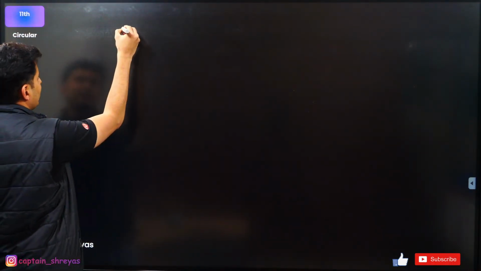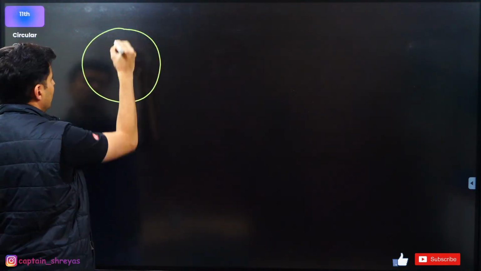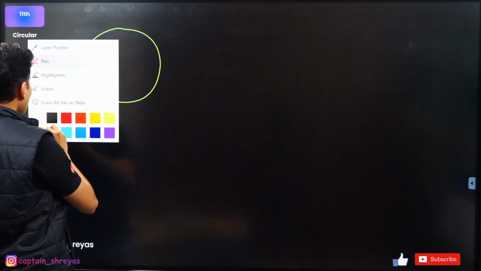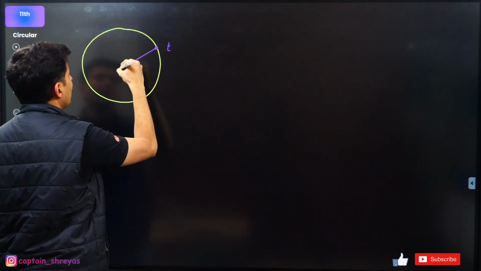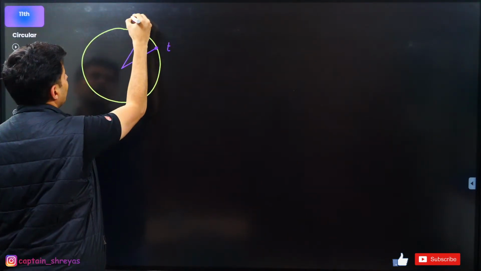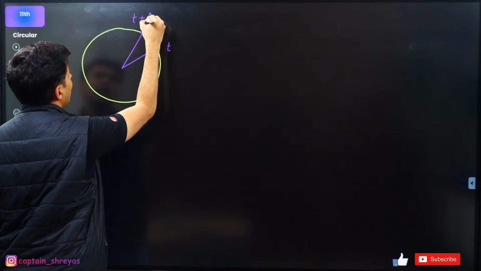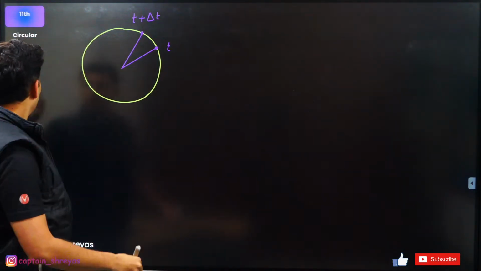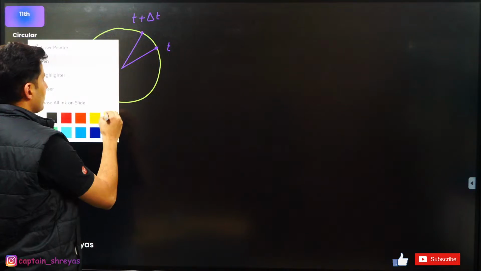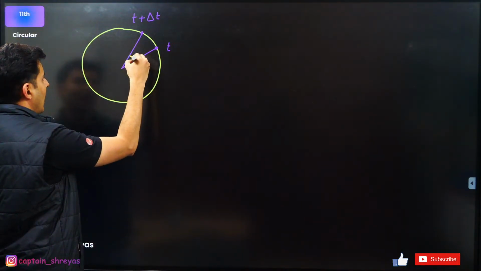Okay, next, let's take another circle. Just imagine there is a particle here at t is equal to t, and it reaches here at t plus delta t. Perfecto. So now what happens? It covers a certain angle.